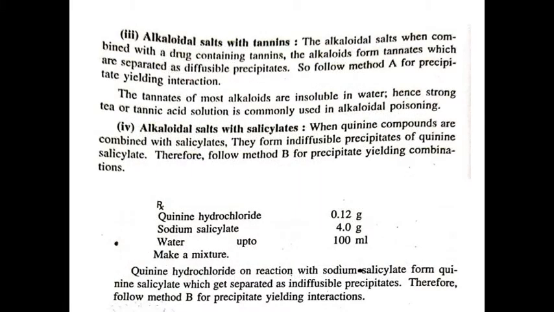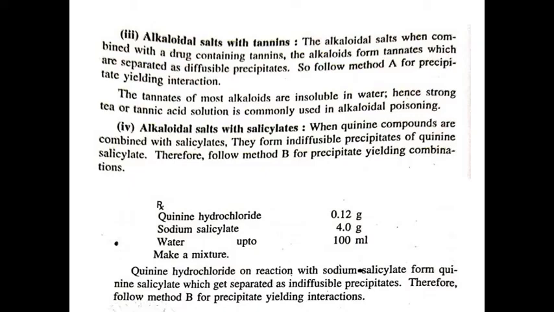Next type of chemical incompatibility, in which alkaloidal salts react with tannins. When alkaloidal salts are combined with a drug containing tannins, the alkaloids form tannates, and they form precipitates which are diffusible types.